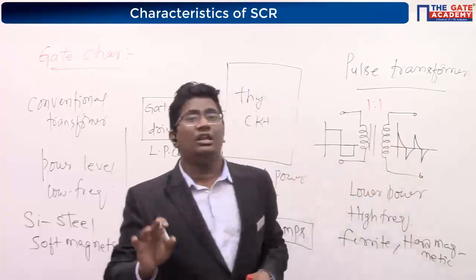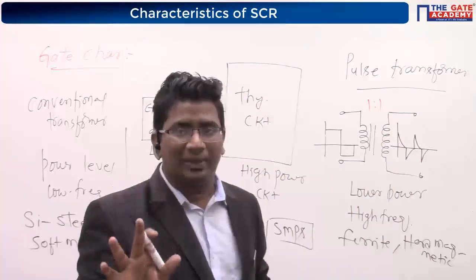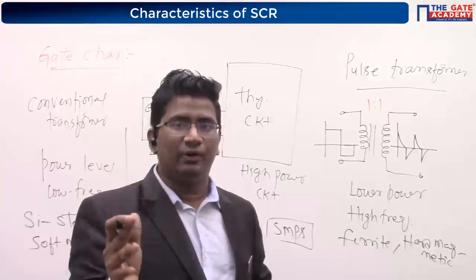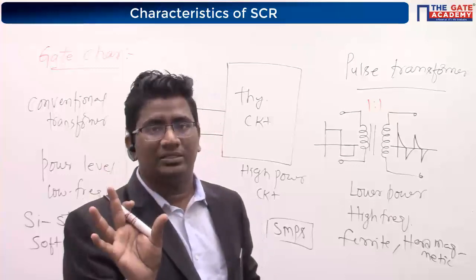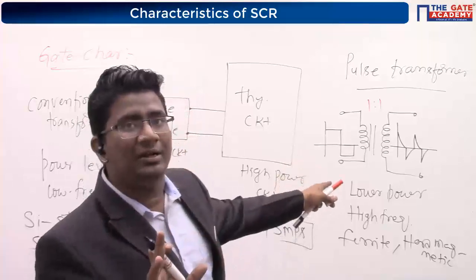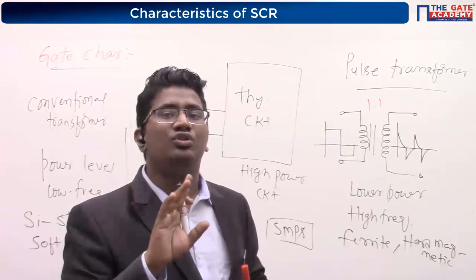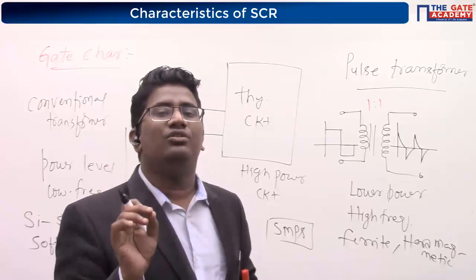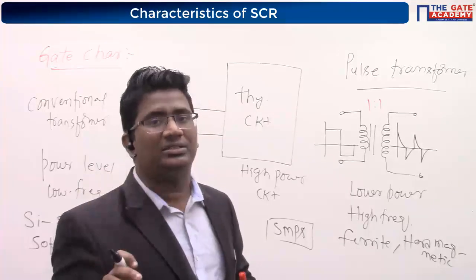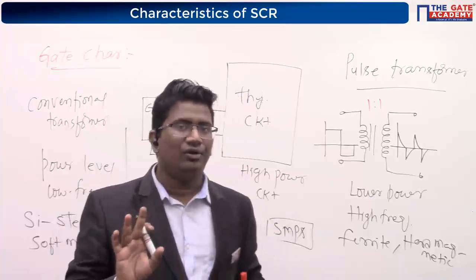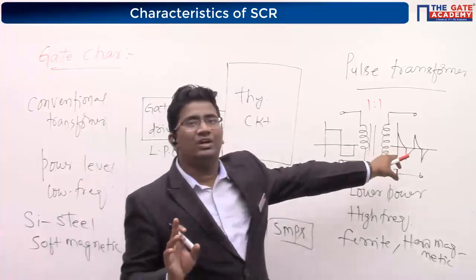I want to give only positive pulse. You should not give a negative pulse. That is a correct statement, but I will prove soon why you are not giving a negative pulse. Right now, please accept the statement. Positive pulse only you have to give to the SCR. You should not give a negative gate pulse. Even if you give a negative gate pulse, it cannot turn off. So, can I say only positive gate pulse has to be taken?